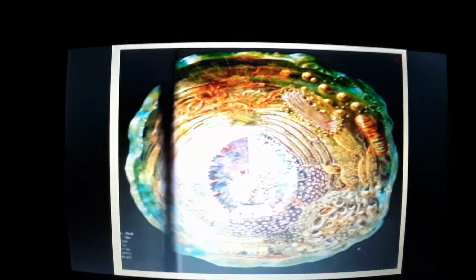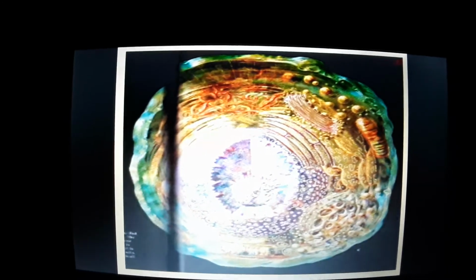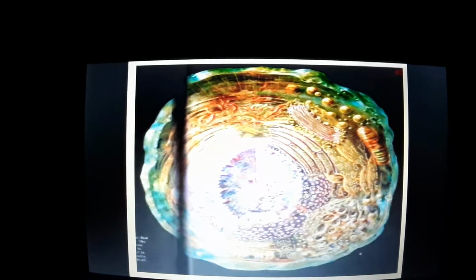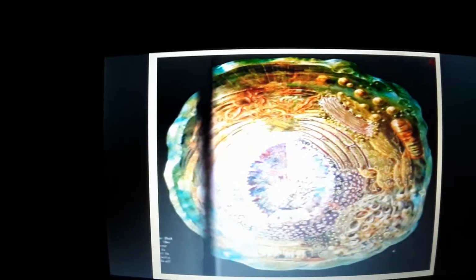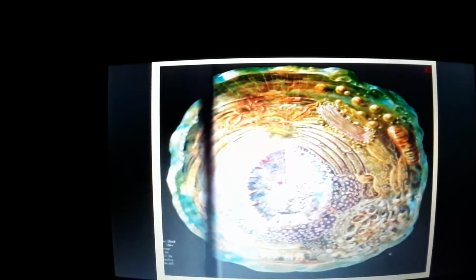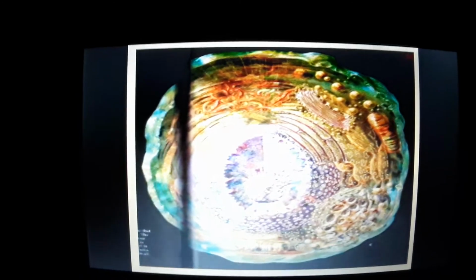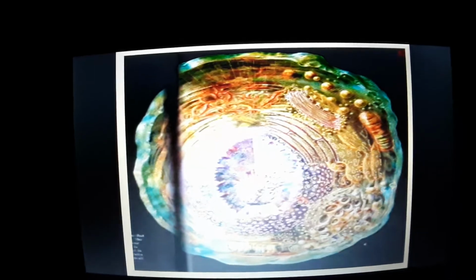For example, a human being eats, excretes, digests, respires, and reproduces. All the functions that a human being does, a cell is also able to do at a cellular level.